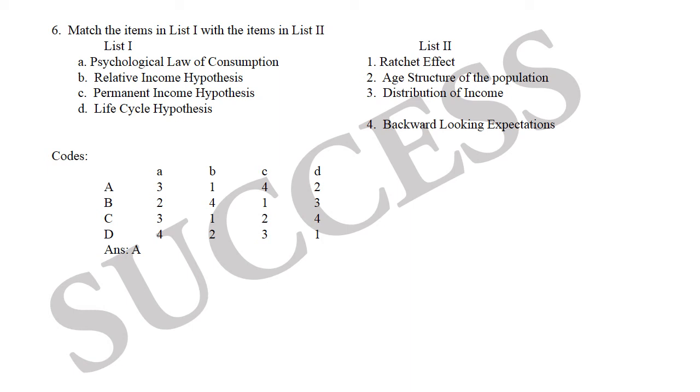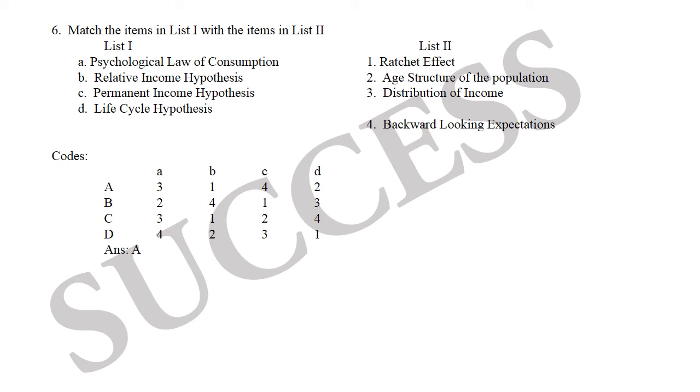Second one, relative income hypothesis. This hypothesis was developed by James Duesenberry. This hypothesis states that an individual's attitude to consumption depends more on his income in relation to others than on their abstract standard of living. That is, when income of a consumer falls, his consumption expenditure does not fall much to the level of income which he earns now. He will not reduce his consumption to the new reduced income. This is also called the ratchet effect. So here, relative income hypothesis, in list 2 ratchet effect.